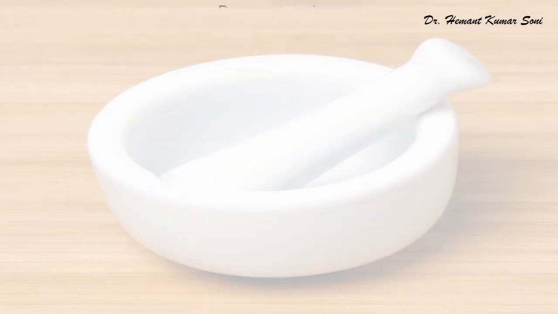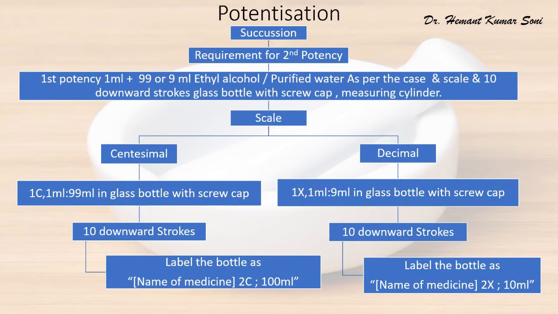Dear students, the requirement of preparation of second potency is shown on the screen. In case of succussion of 1C potency in centesimal scale, 1 ml 1C potency and 99 ml ethyl alcohol are required. Then 10 downward uniform strokes are given according to the procedure explained in the previous slides. Therefore, 2C potency is obtained.